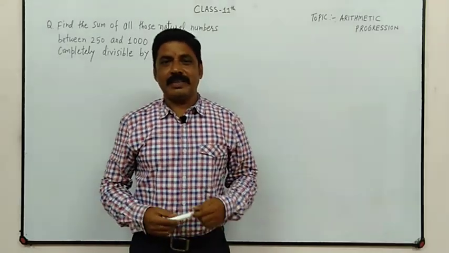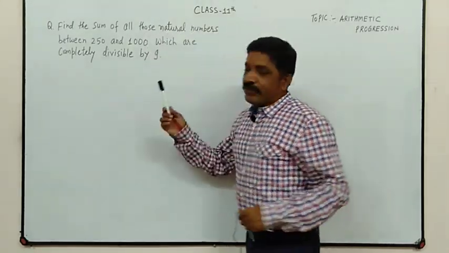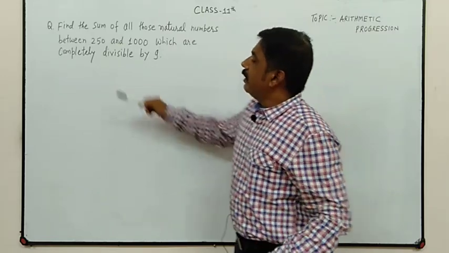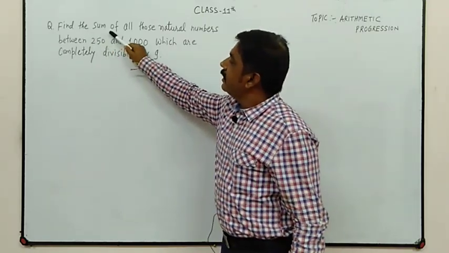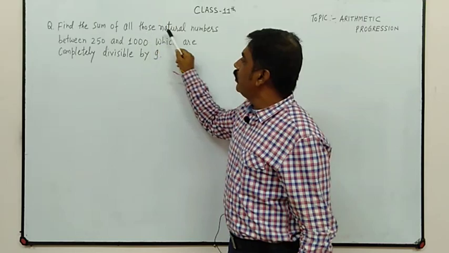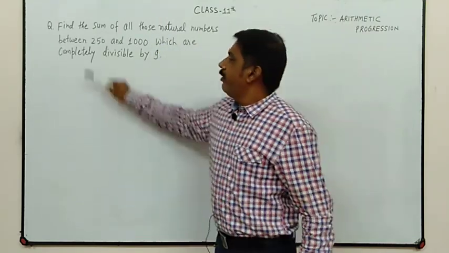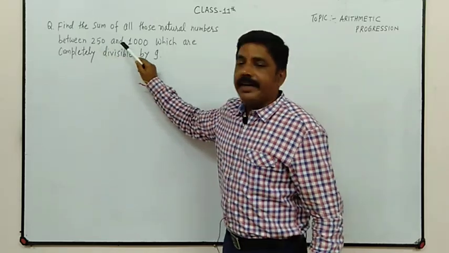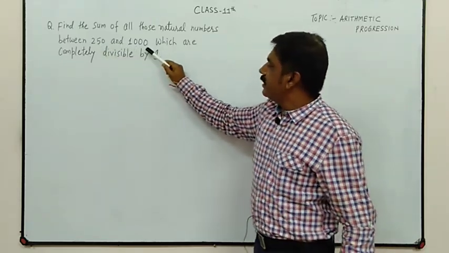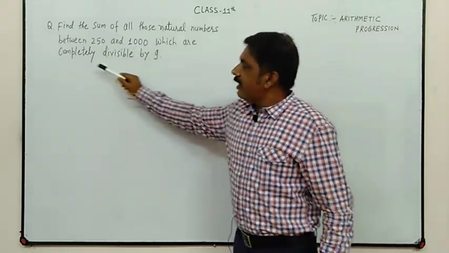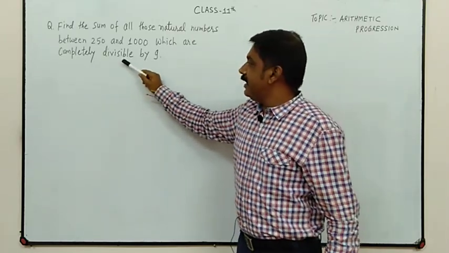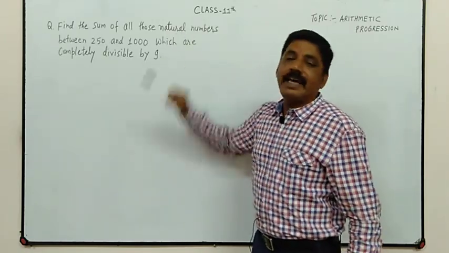Hello students, see the question. Find the sum of all those natural numbers, remember, between 250 and 1000 which are completely divisible by 9.